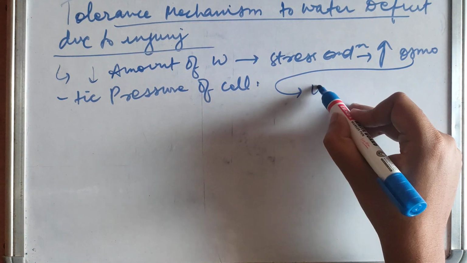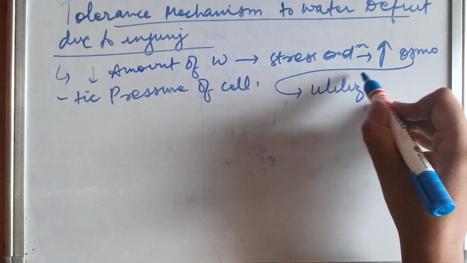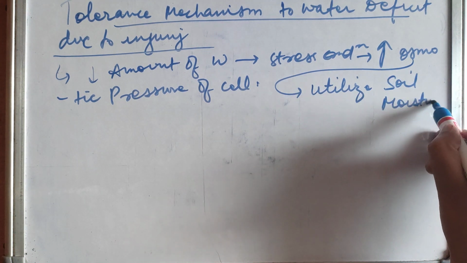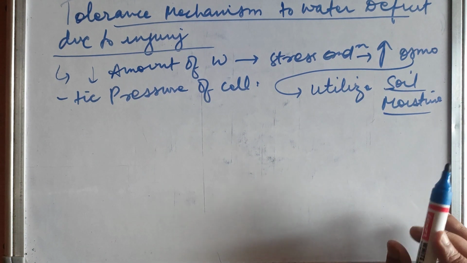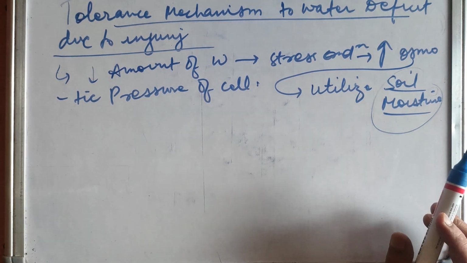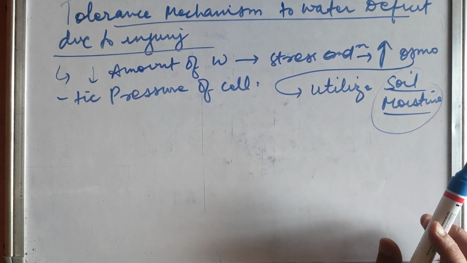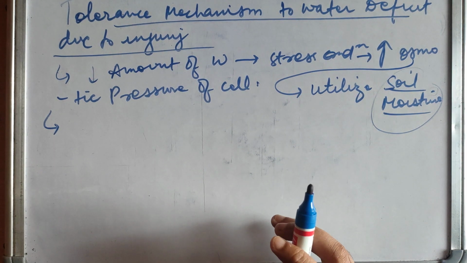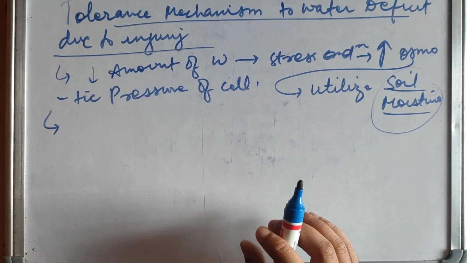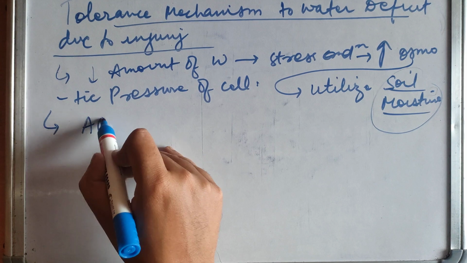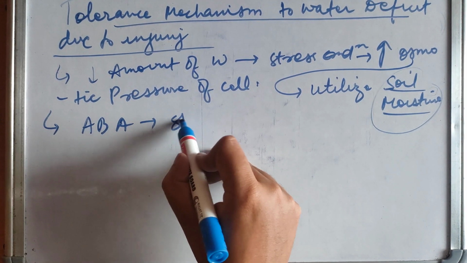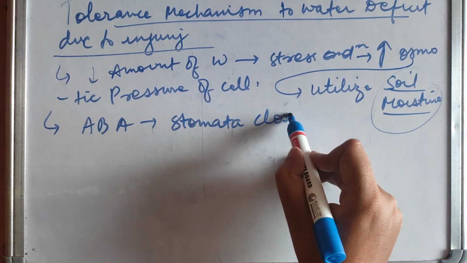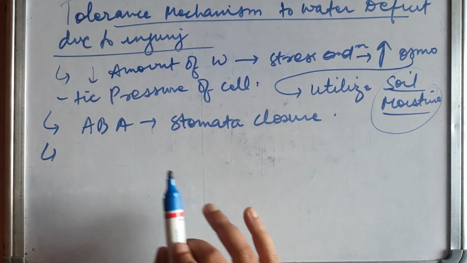plant to utilize soil moisture better. Due to increased pressure the plant utilizes soil moisture nicely, and it is able to fight atmospheric osmotic pressure also. So there is accumulation of ABA, and the stomata is closed, so that transpiration is reduced or stopped.